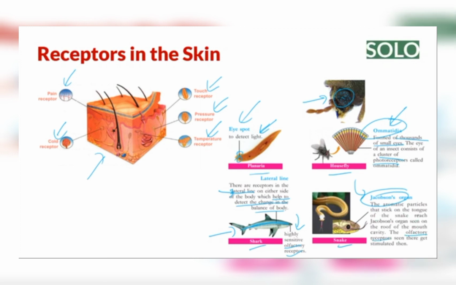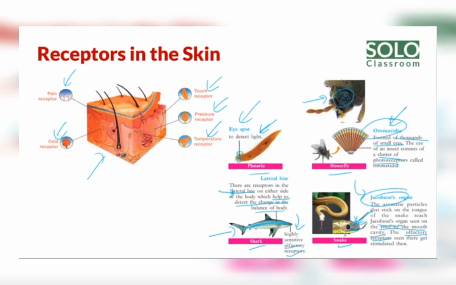In the snake, Jacobson's organ helps to detect smell. The aromatic particles that stick on the tongue of the snake reach the Jacobson's organ seen in the roof of the mouth cavity. The olfactory receptors there get stimulated. By the help of smell it detects dangerous signals and everything.